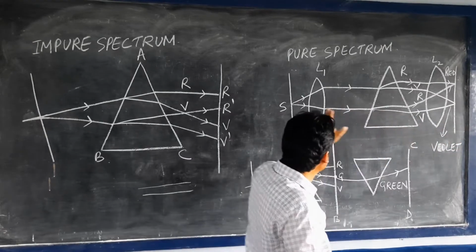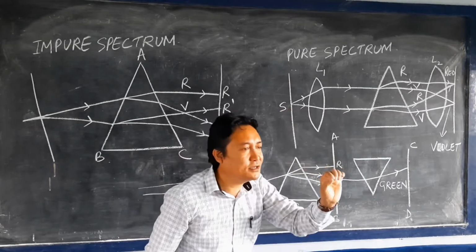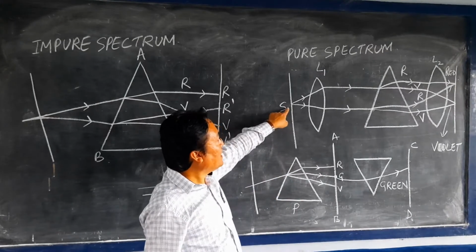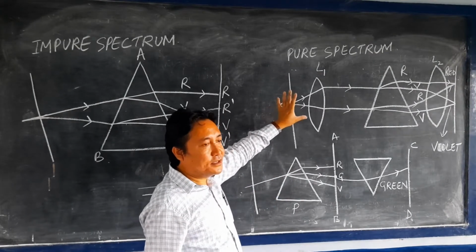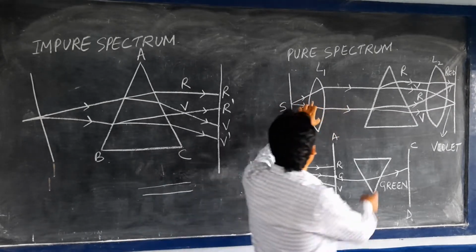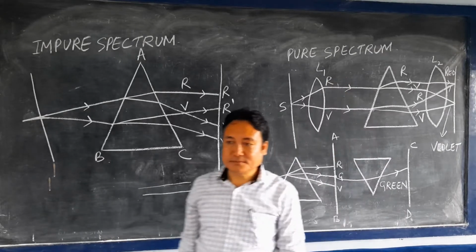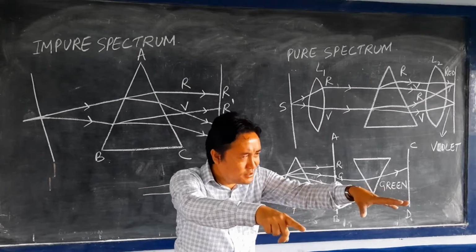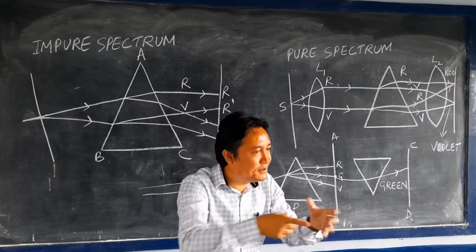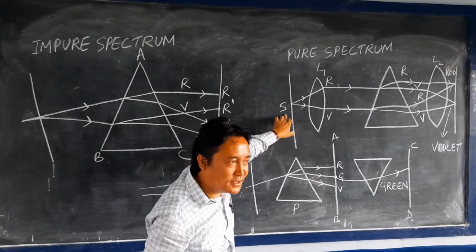Understood? Now this S, which I have written here, means a shield, a small hole, an aperture. Through that hole the rays of light can pass. I have drawn two rays of light here: the top one is red, and the other one is violet. A number of rays of light can pass, because white light is a combination of seven different colors.